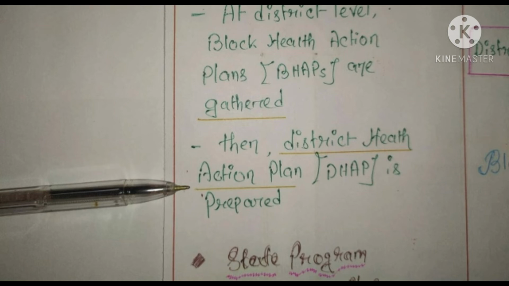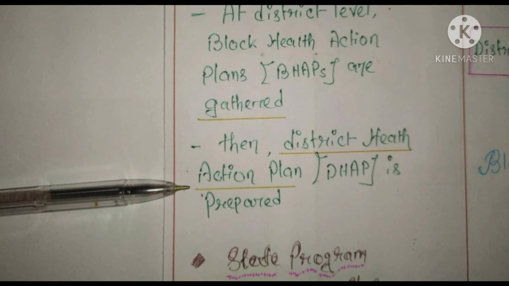We take the block health action plan from different villages, different blocks. Then we gather all the block health action plans from different villages and all the blocks, all the CHC, PHCs. Then we make another document and that is called District Health Action Plan.